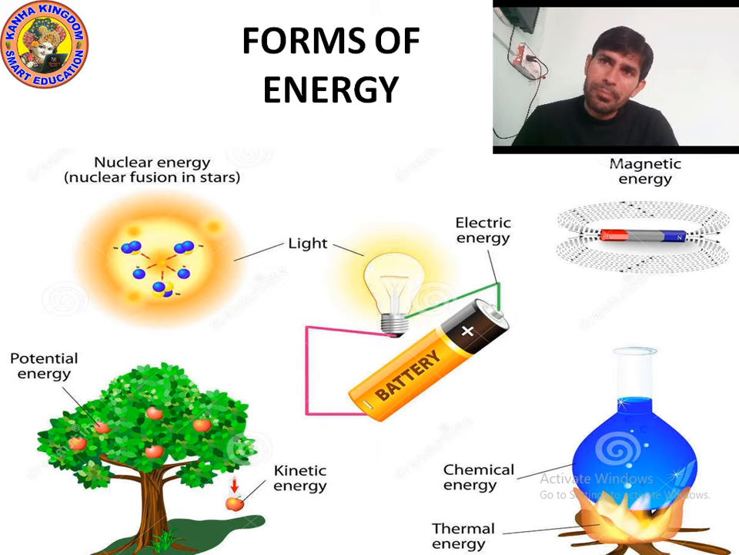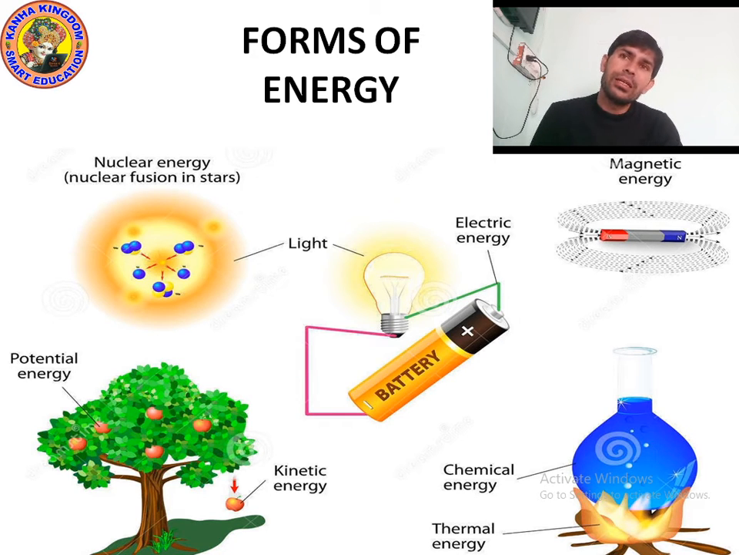You can see the picture of a bulb and battery. So when you connect the battery with the bulb, then the bulb will give light. So this is light energy. The bulb is providing light energy, and the battery is providing electric current. So we can say the battery has electrical energy. And inside the battery are chemicals. So the chemicals are generating chemical energy, and chemical energy is converting into electric energy, and electric energy is going into the bulb, and the bulb is providing light energy.